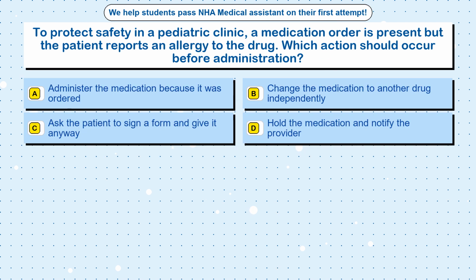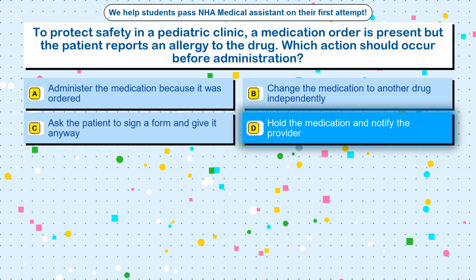Question 92. To protect safety in a pediatric clinic, a medication order is present but the patient reports an allergy to the drug. Which action should occur before administration? Option A, administer the medication because it was ordered. Option B, change the medication to another drug independently. Option C, ask the patient to sign a form and give it anyway. Option D, hold the medication and notify the provider.